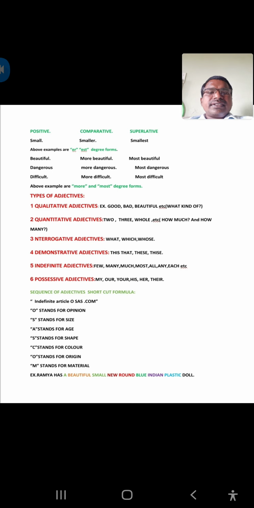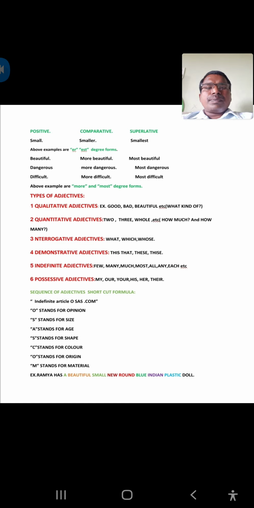Demonstrative adjectives: this, that, these, those are called demonstrative adjectives. Indefinite adjectives: here few, many, much, most, all, any, each, etc. These types of words come under indefinite adjectives. And possessive adjectives: here my, our, your, his, her, their, these come under possessive adjectives.